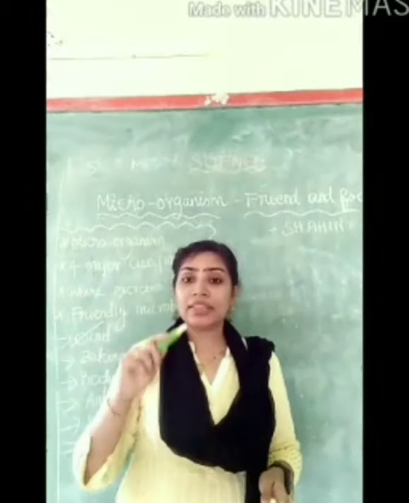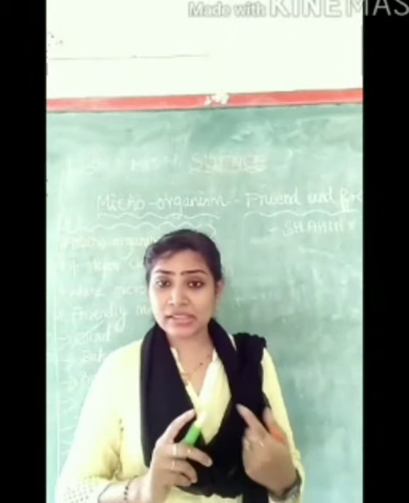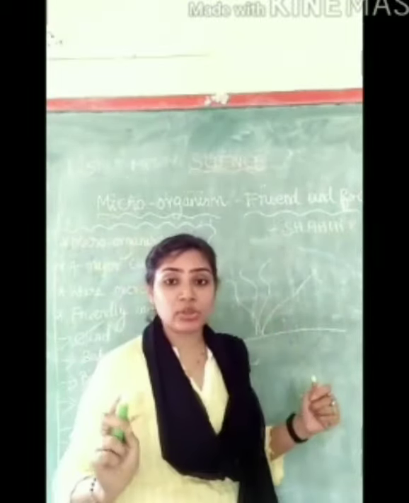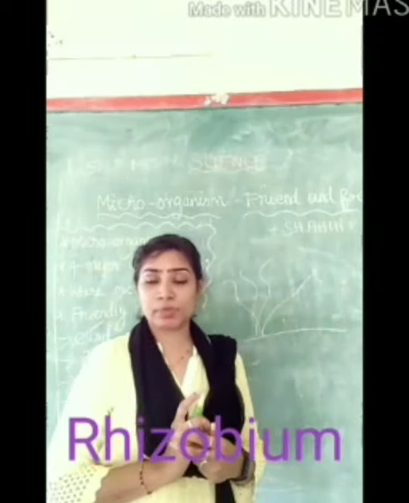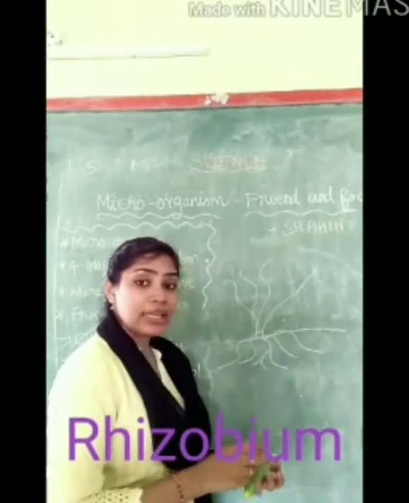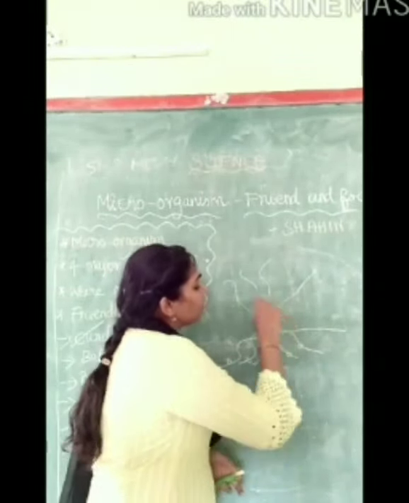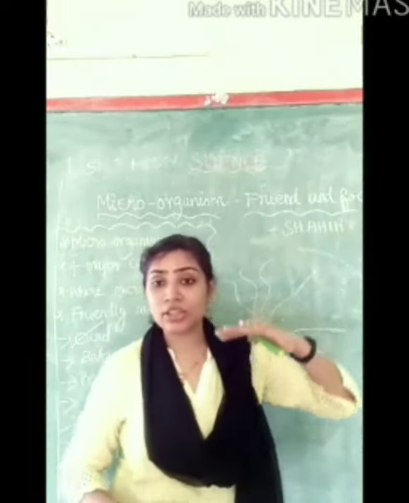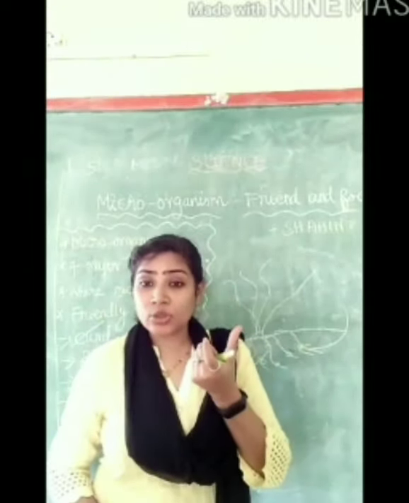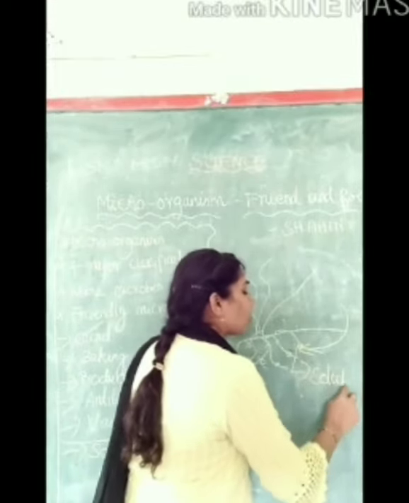As we know very well, the leguminous plants, for example groundnut, peas, pulses, cannot directly utilize the nitrogen which is present in the atmosphere. So there is a bacterium called rhizobium which lives in the root nodules of leguminous plants. The rhizobium bacterium absorbs the nitrogen from the environment and converts it into a soluble form of nitrogen.